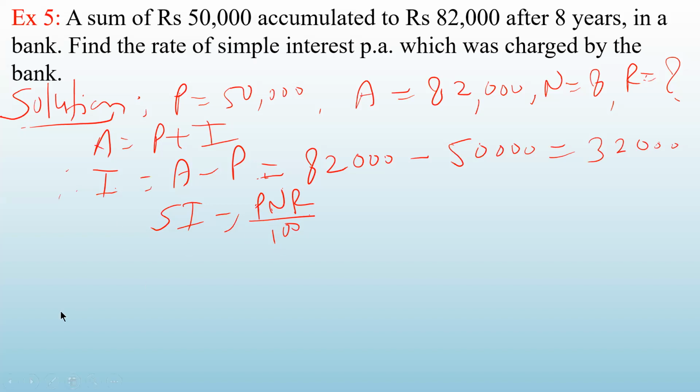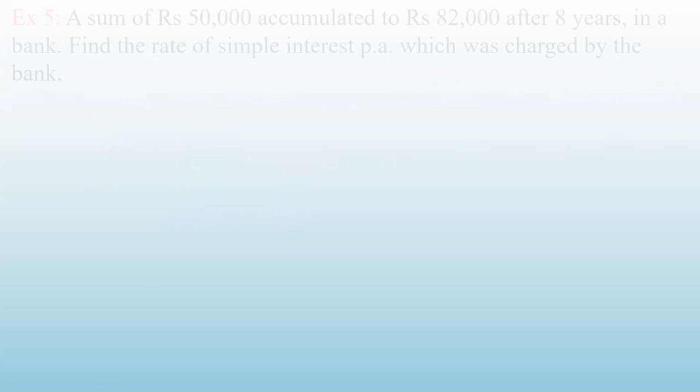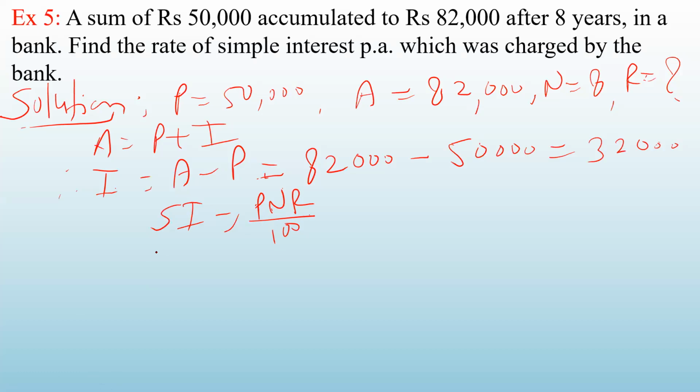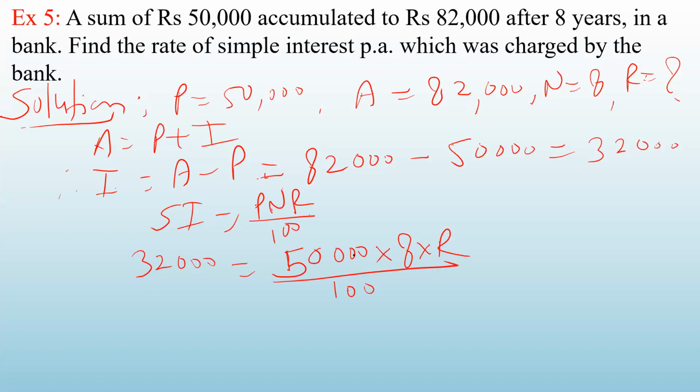So simple interest here is 32,000. So it is 32,000 equal to principal is 50,000, and N is 8, and R you have to calculate. So R you keep as it is, divided by 100. So these two zeros will get cancelled with this.